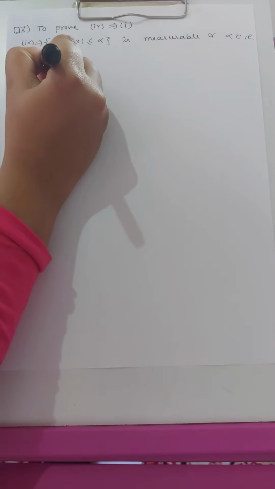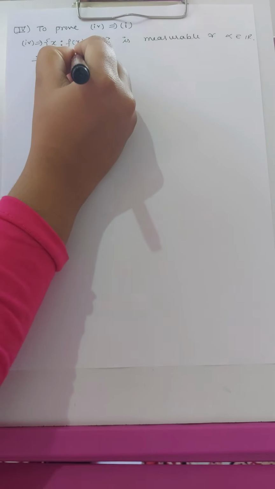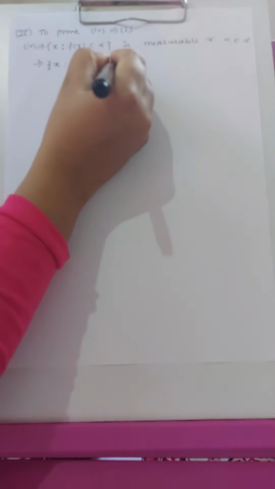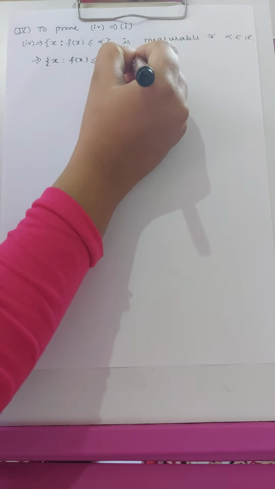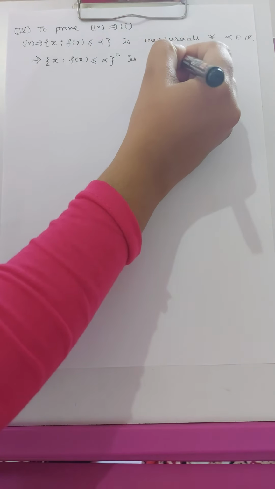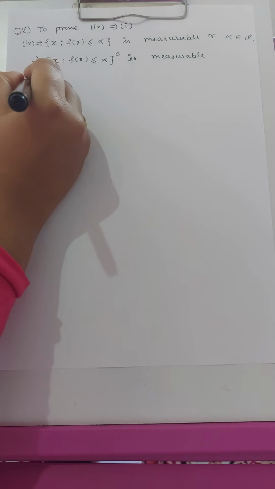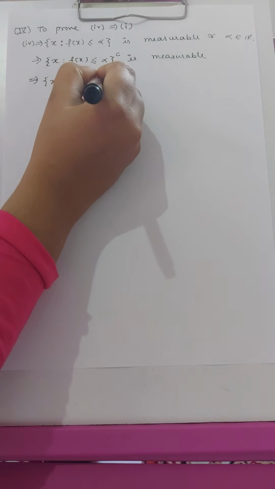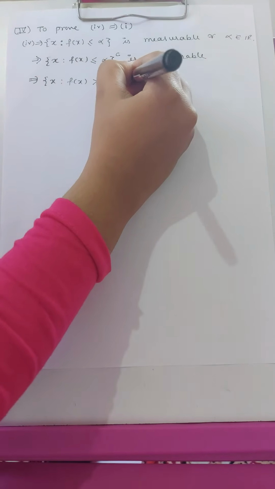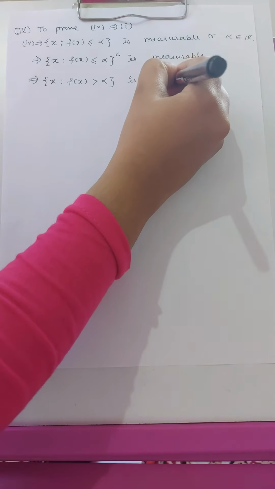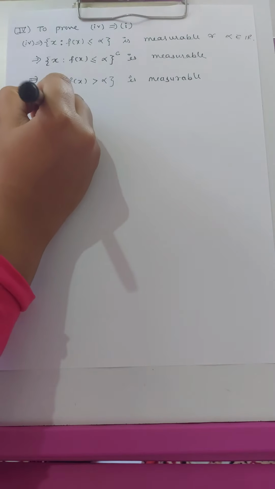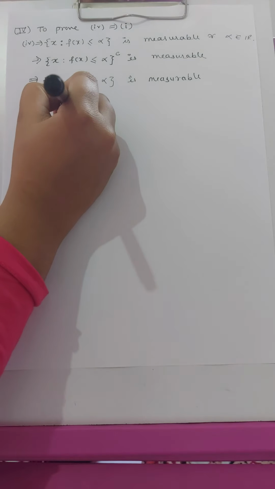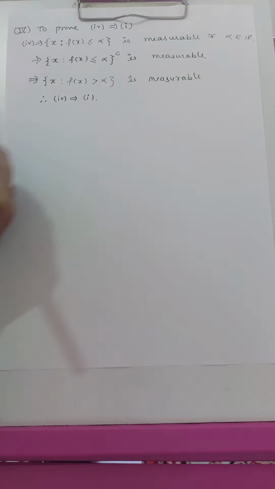Since this set is measurable, the complement of this set is also measurable. The complement of this set is x such that f(x) is strictly greater than alpha, and this is measurable. So therefore the fourth implies part 1.